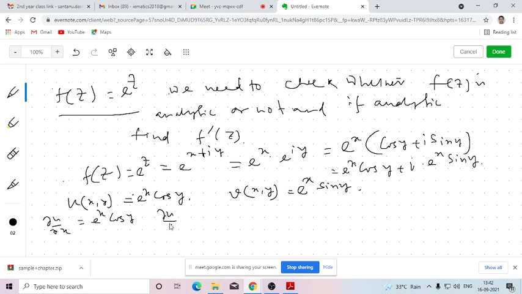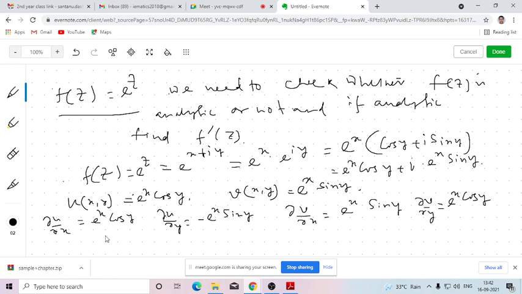So del u del y is minus e to the power x sin y, because e to the power x is constant with respect to y, and the derivative of cos y with respect to y partially will be minus sin y. Then del v del x is e to the power x sin y, and del v del y will be e to the power x cos y. So there are the 4 partial derivatives.